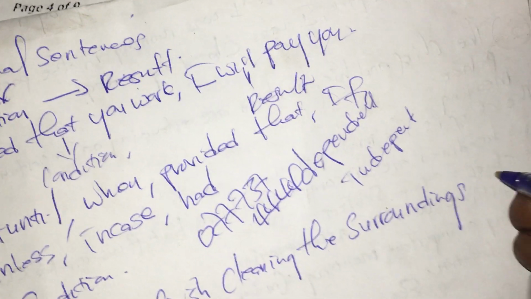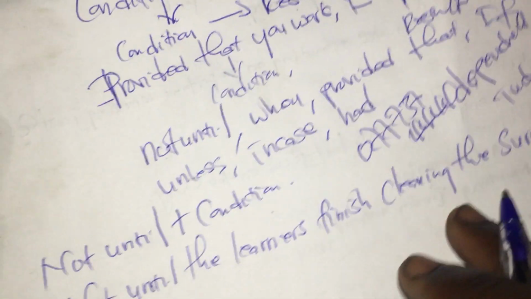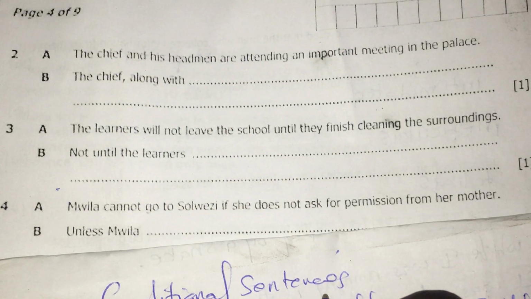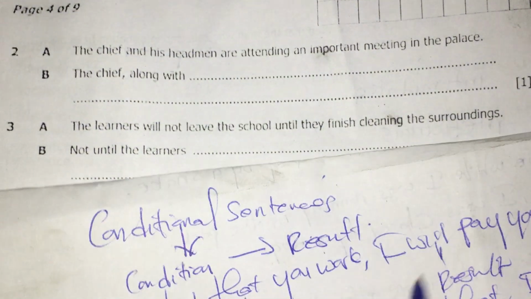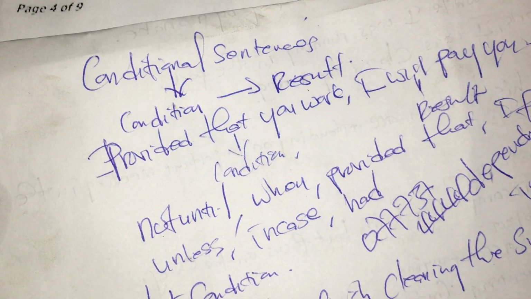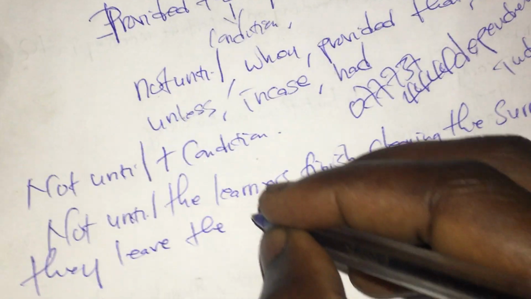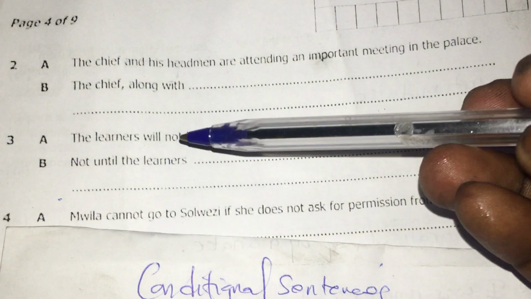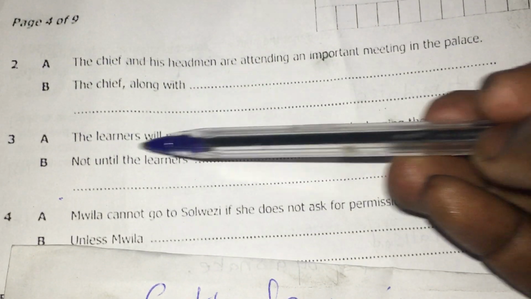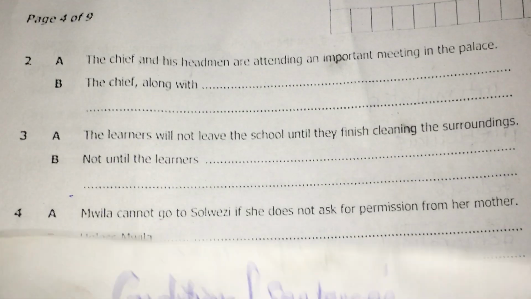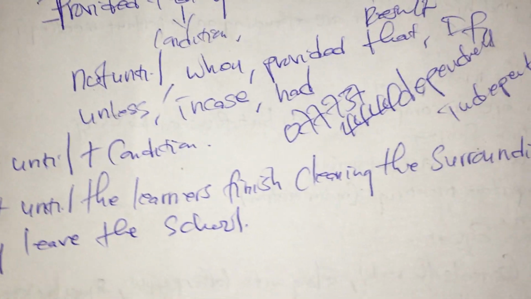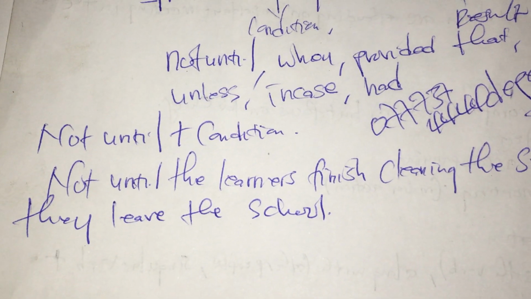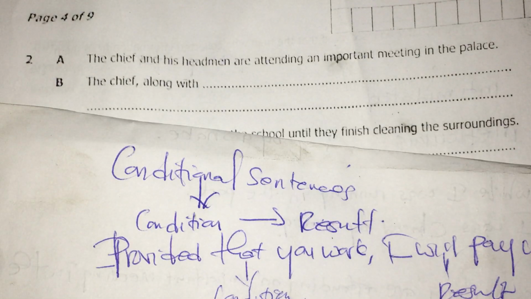So you're going to say will they leave the school? Will they leave the school? Don't write the word not because we already have not here. This not is already here. So the correct answer is: not until the learners finish cleaning the surroundings will they leave the school. Then full stop. Thank you very much, my guys.